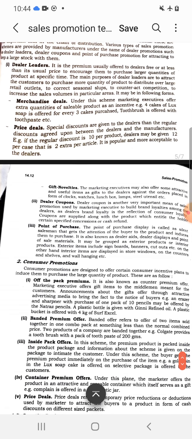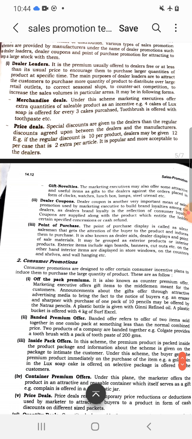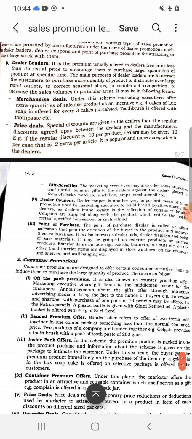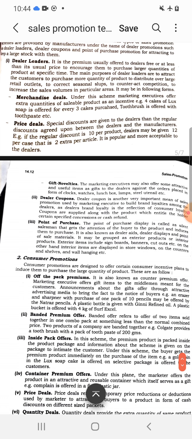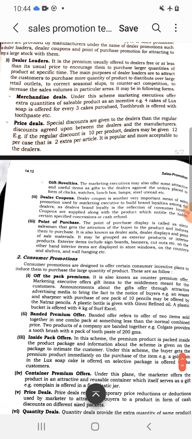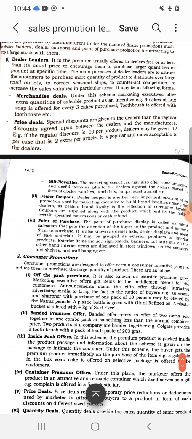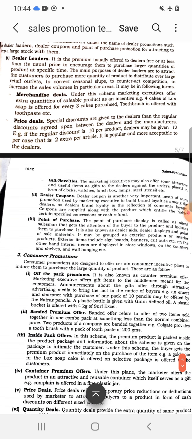Price deal ensures certain price off while buying the products and services. These are available to the dealers. For example, 30% discount, 30% plus 20% discount, that is under the price deals.